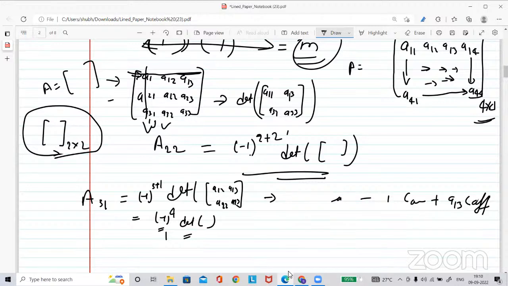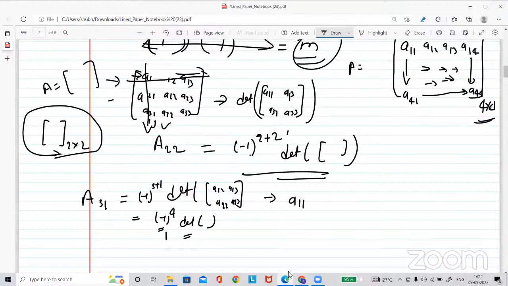Let me write that, maybe not all of you are getting it. To get the determinant of this matrix, take A11, now remove its row and column.